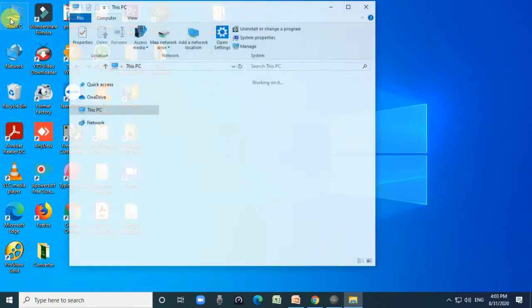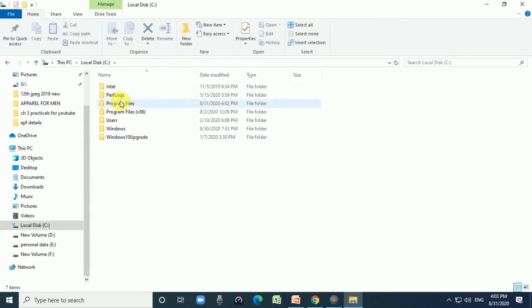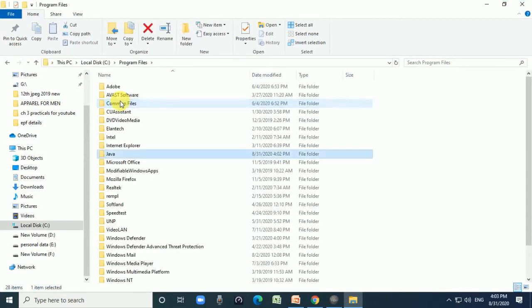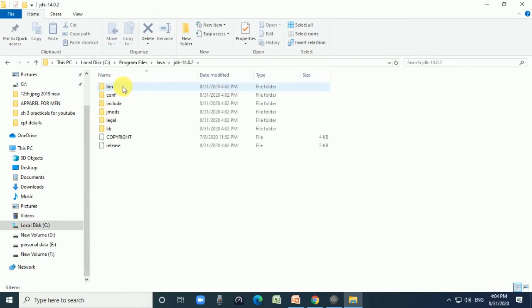go to my computer, then double click on the C drive. In program files, the Java folder is displayed. Double click on the Java folder, it will display again the JDK 14.0.2. Double click and open the bin folder.